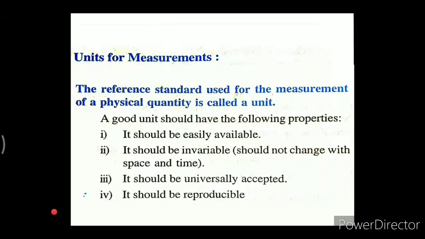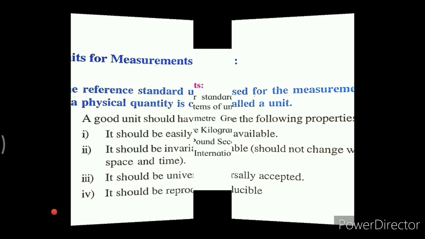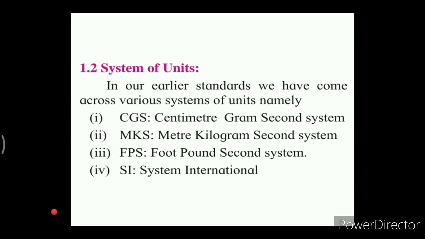As we have seen the basics of units and measurements, the scope of physics as well as the need for measurements, we have discussed units for measurements also. Let's see more about the chapter units and measurement. The next topic is system of units. The units are classified into two groups: fundamental units and derived units. Fundamental units and derived units we will discuss in detail in the next topic.